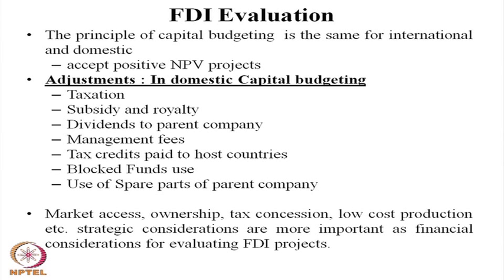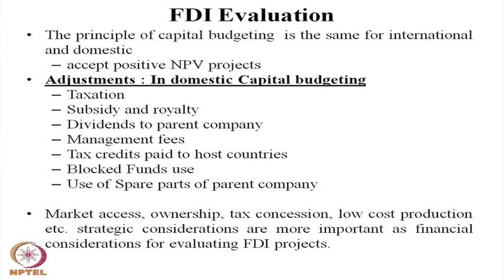So, there should be some kind of evaluation procedure. The evaluation procedure is nothing but the same capital budgeting methodology we use, however, with some other adjustments. The adjustment is required in taxation, because tax concessions are available for foreign direct investment.